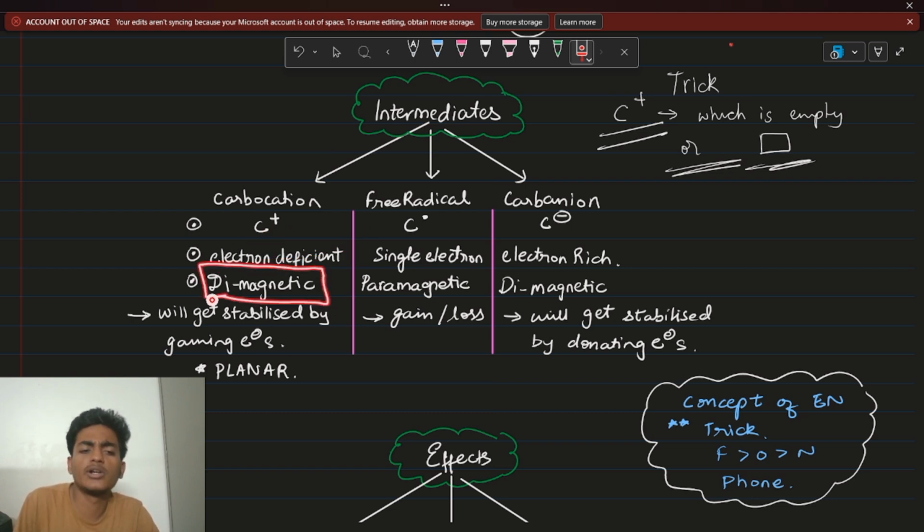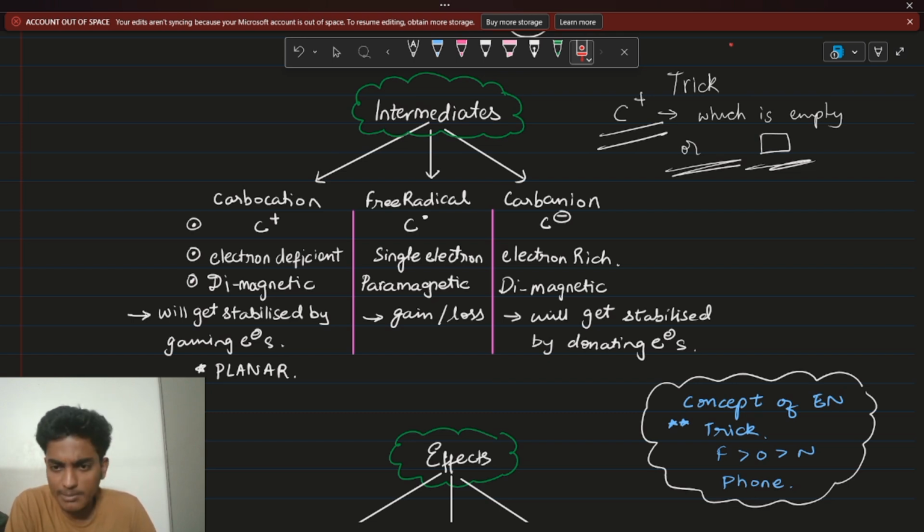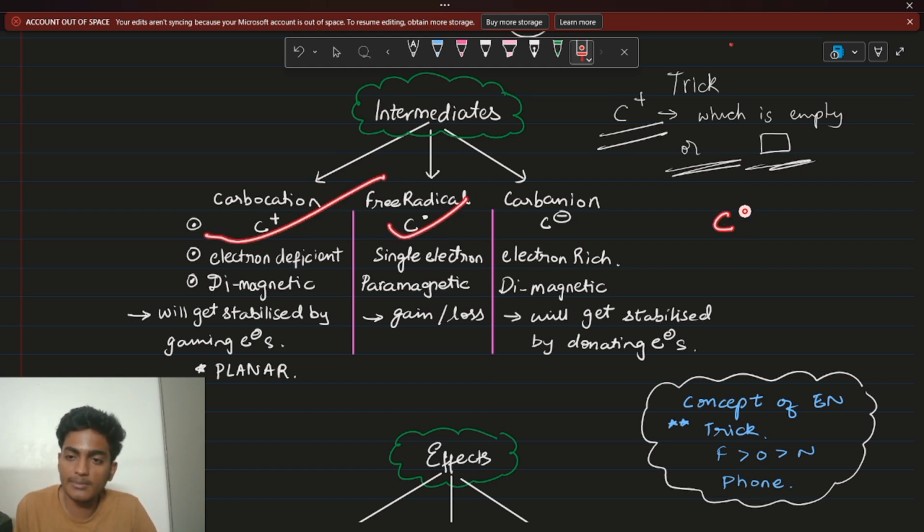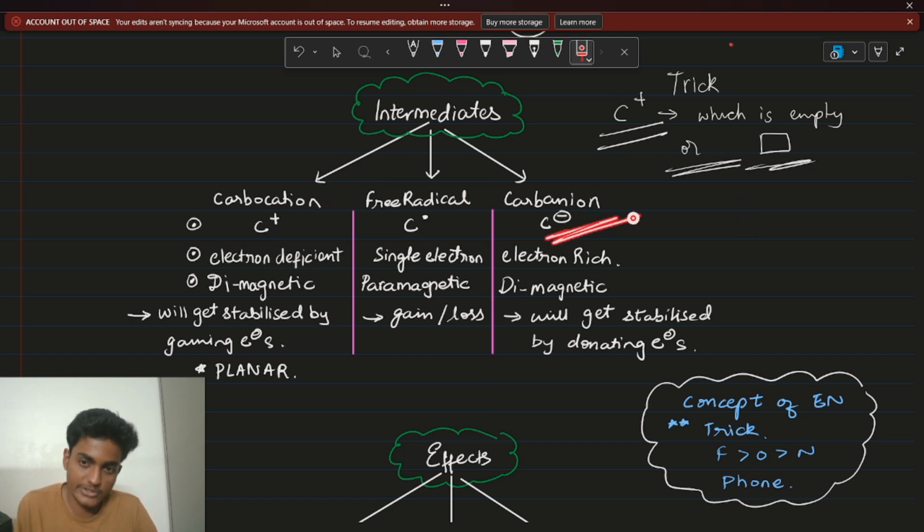Okay, you don't have to go into this magnetism as of now, but it's okay if you remember it. If you are able to cope up, then it is fine, right? Anyways, it is always good to remember. So carbocation is diamagnetic, right? It will be stabilized by electron donating groups, right? Okay, we'll come to the stabilization later. First let's understand what they are: free radical, carbocation, and carbanion. So carbocation is clear. What is free radical? Free radical is represented by C dot. Let's come to this later actually. Let's go to carbanion first, right?